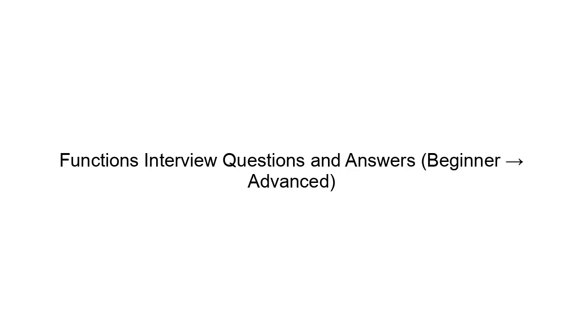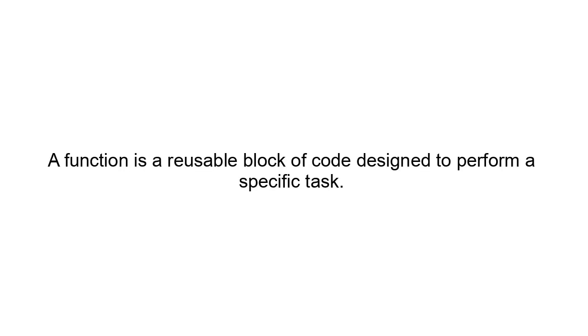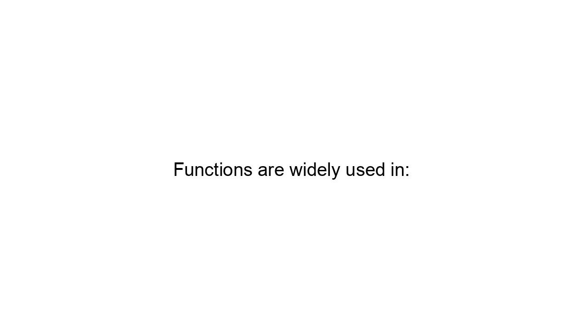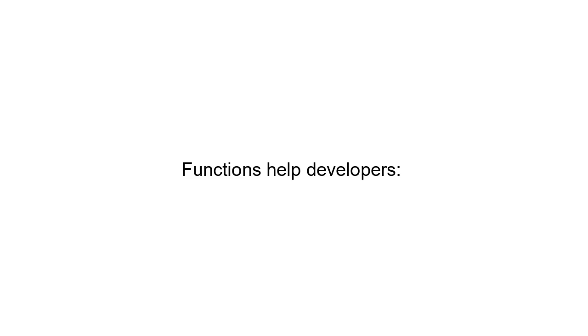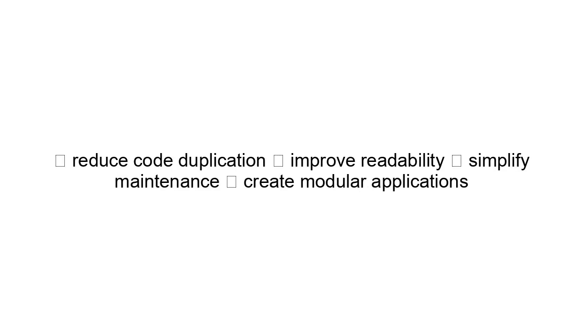Beginner to advanced. Introduction. A function is a reusable block of code designed to perform a specific task. Functions are widely used in Java, Python, JavaScript, C++, C#, backend development, and data processing. Functions help developers reduce code duplication, improve readability, simplify maintenance, and create modular applications.